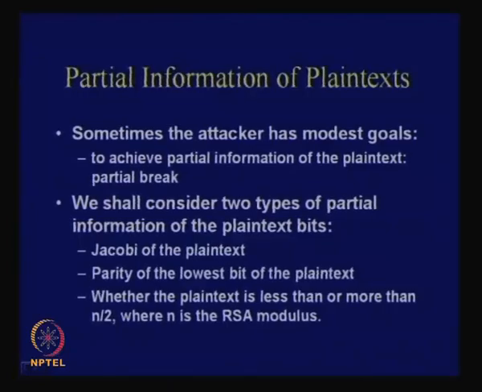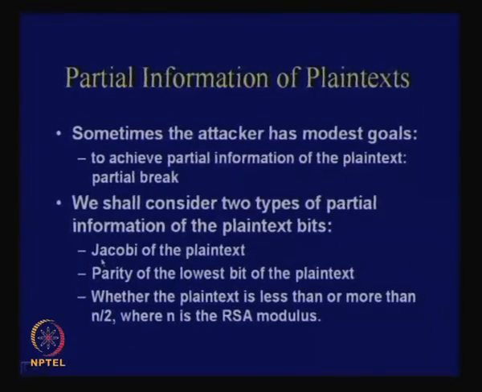The first property is quite straightforward, the Jacobi of the plain text indeed leaks, whereas the last two properties, the parity and the half problem, should not be easy to solve if I assume that RSA is a hard problem, that is, factoring is a hard problem.